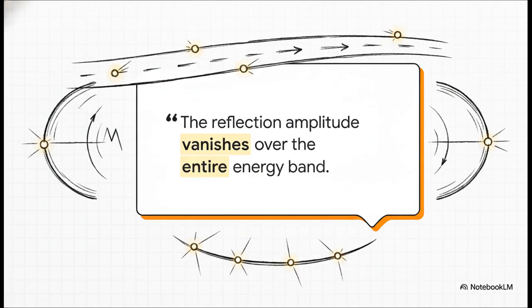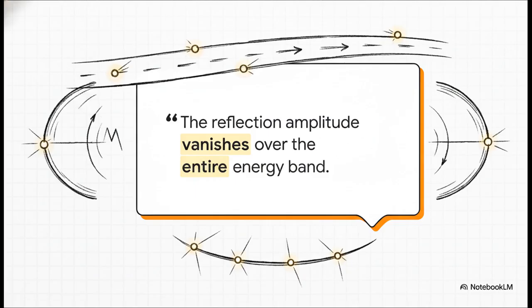Previously, zero reflection only happened at isolated, very specific points of energy. It's kind of like having to drive exactly 55.2 miles per hour just to catch a green light. But here, achieving broadband zero reflection across the entire energy band means the particle will not reflect back, virtually regardless of its incoming energy level.